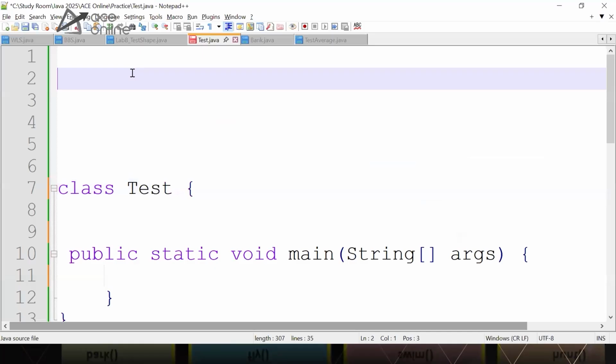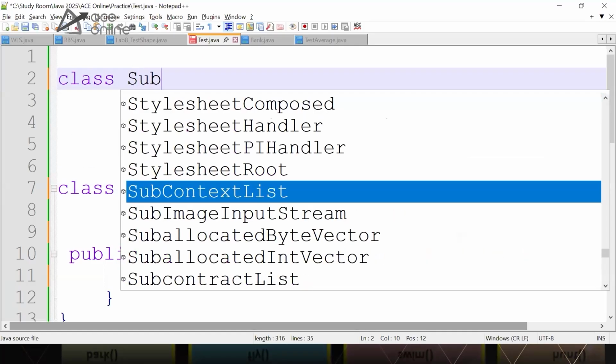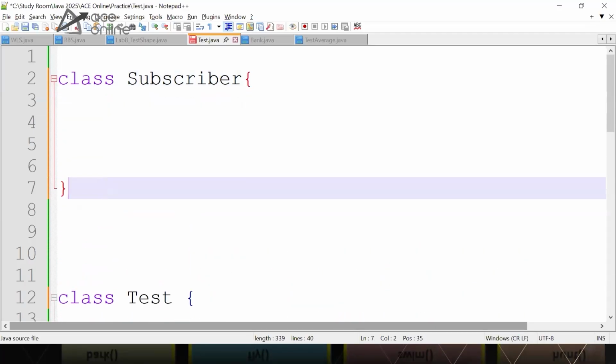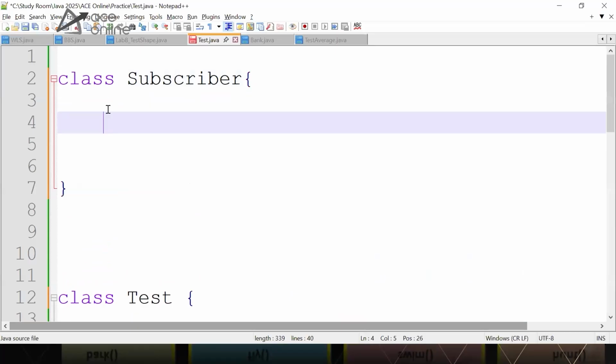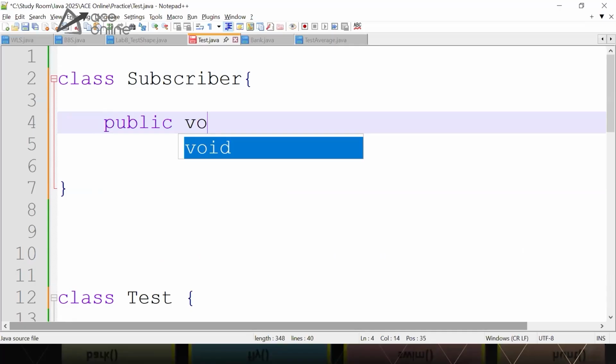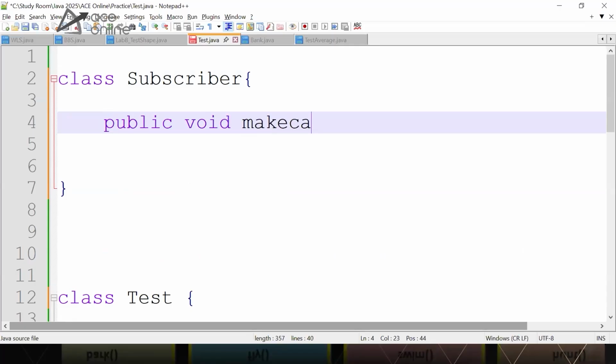Let's say I'm helping out the BSNL company and creating a class called subscriber. Going inside the subscriber class, we'll have methods for making a call and receiving a call. So we will say public, return type void, name of the method is make call.